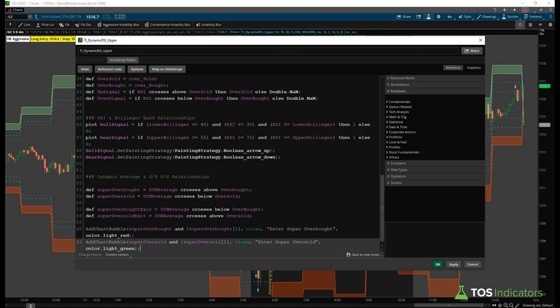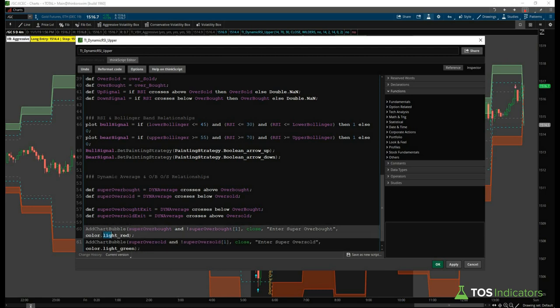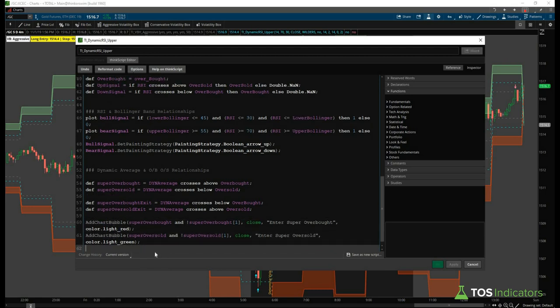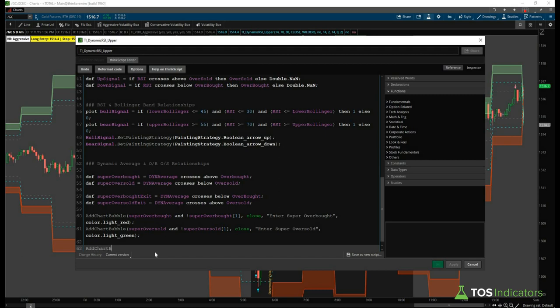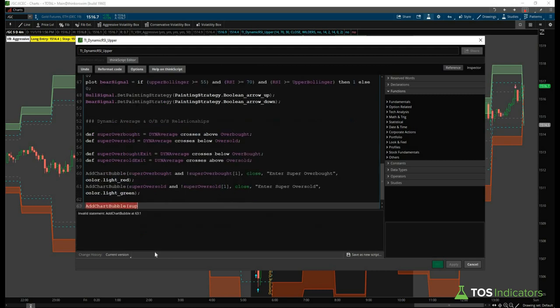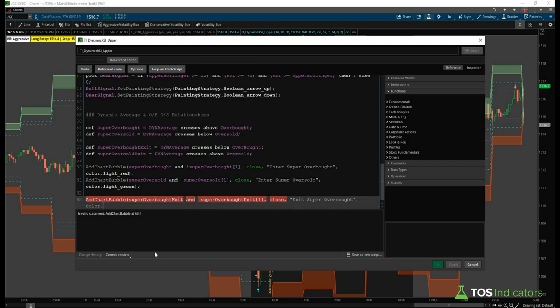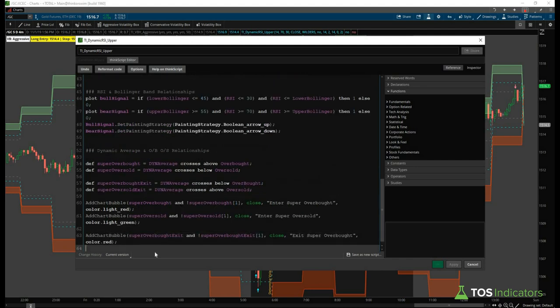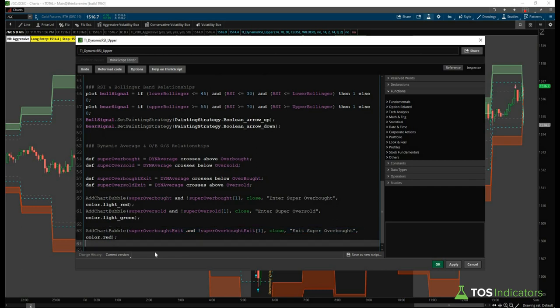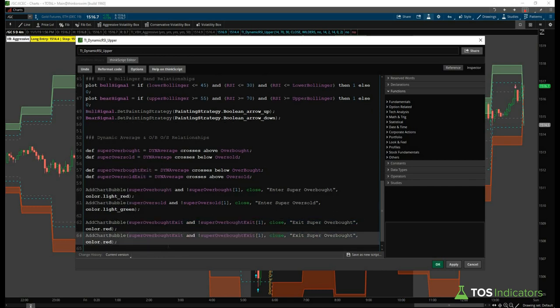And we'll make the two separate colors so both our entries and our exits stay together, and we'll just segregate them by giving one a light color and then one a darker color. Right? And so now if we do our exit chart bubbles, we'll say add chart bubble, and this time we'd like to see super overbought exit, and this was not true on the previous candle. And then once again we'll plot it, and this time we'll say exit super overbought, and then we'll give this the color of red instead of light red. And then if we copy paste this code in one more time, we can come in here and change the super overbought exit to super oversold exit.